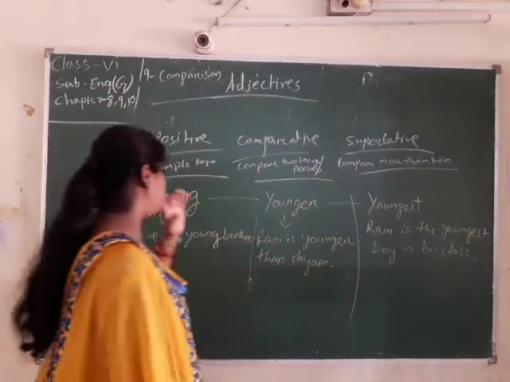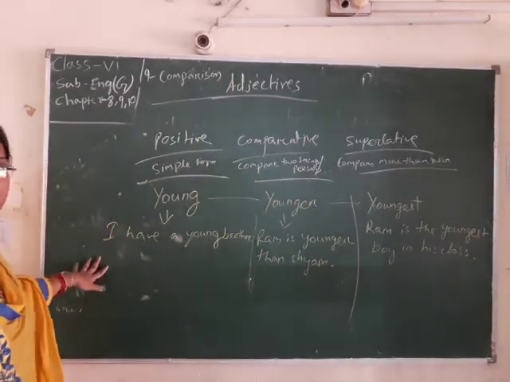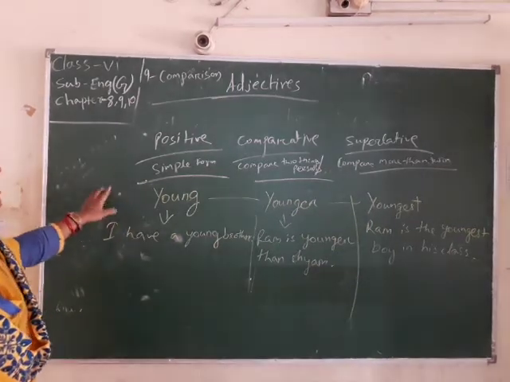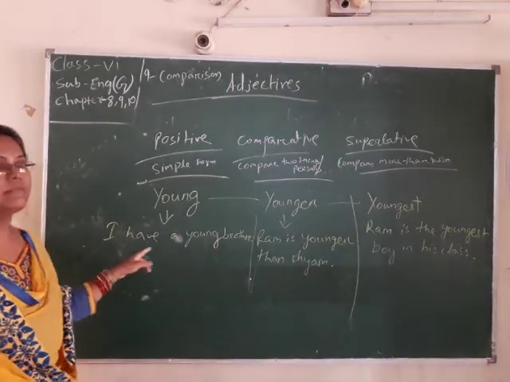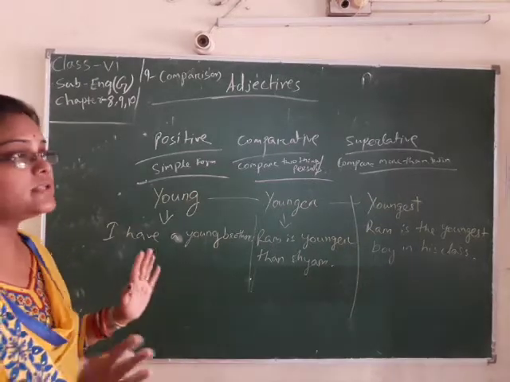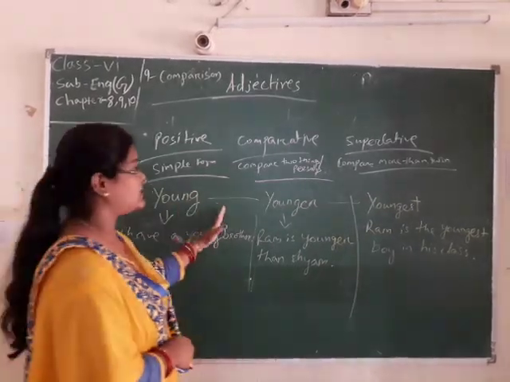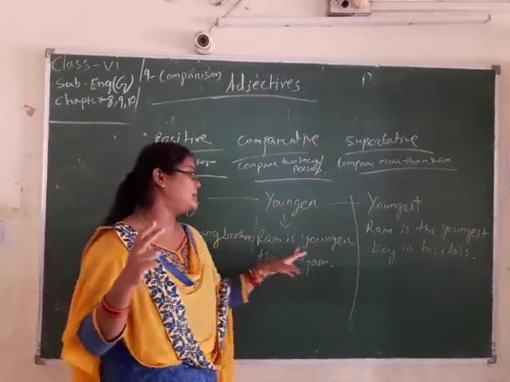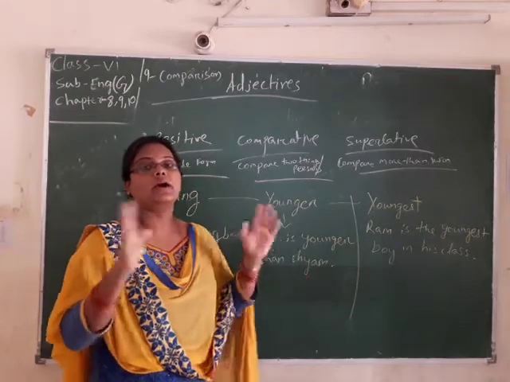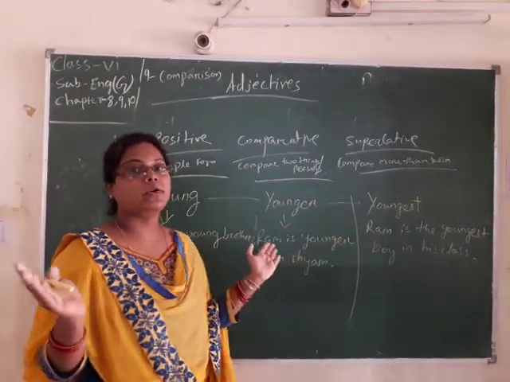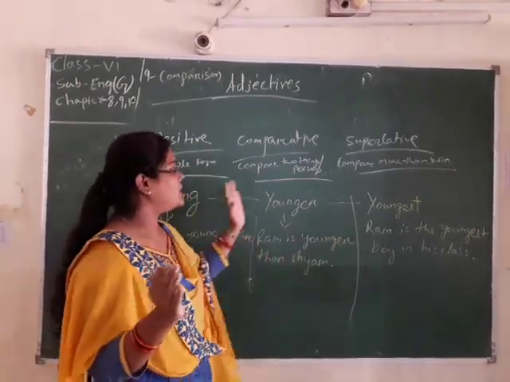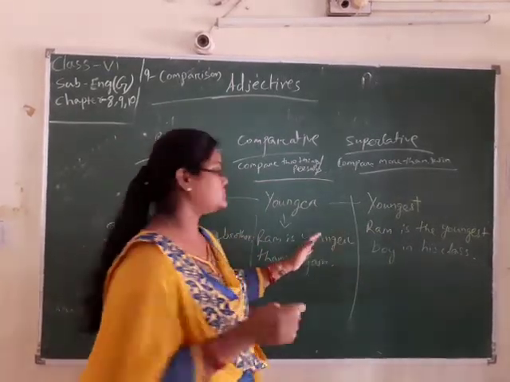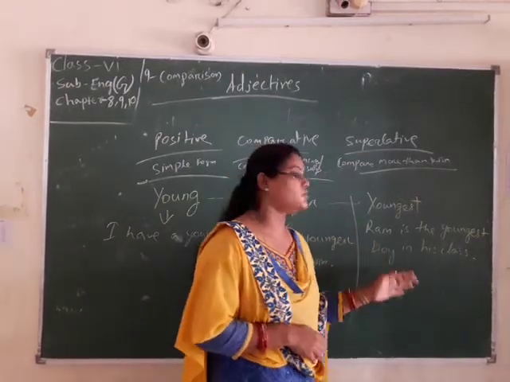There are 3 examples put in 3 sentences. Young is the simple form, so we use: I have a young brother. There is no comparison. But in the second form, there is comparison between 2 people, Ram and Syam. So Ram is younger than Syam. When we compare between 2 people, we use the comparative form, that is younger. But last, you see youngest: Ram is the youngest boy in his class.